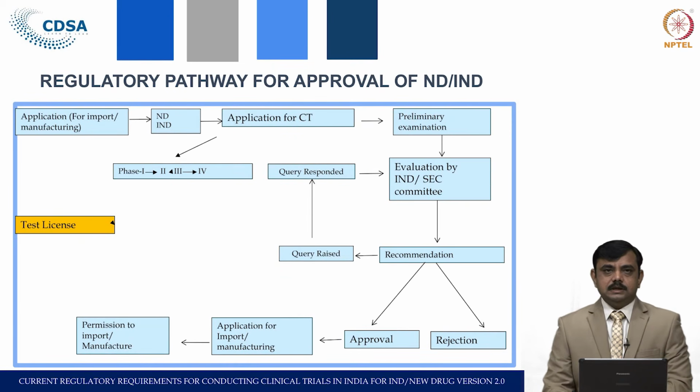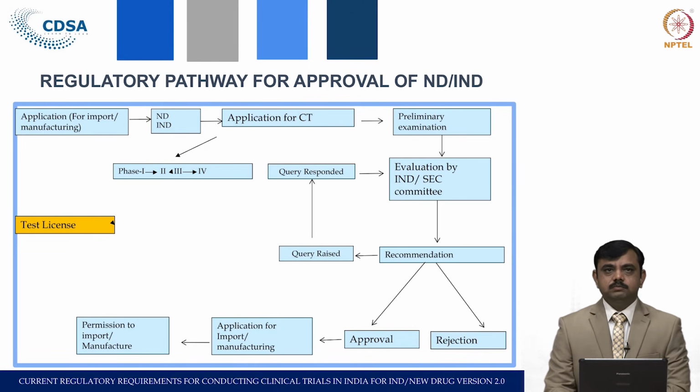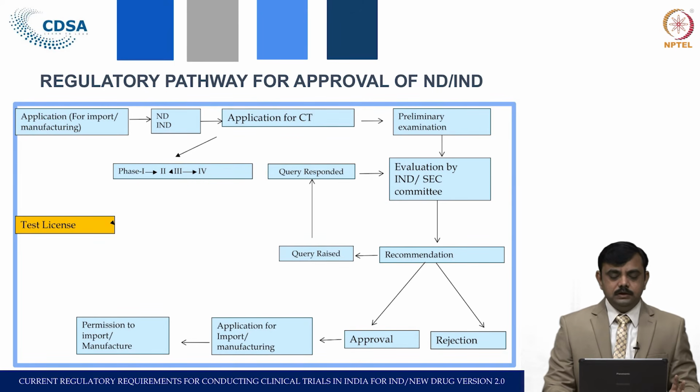So, you can see the slide wherein the diagram has been given for the regulatory pathway for approval of new drug or the IND. This is actually the procedure that the applicant and the regulators have to follow. The application is for import or manufacture. So, there can be two types of application. The drug can be made available in India by import or by manufacturing, and the drug can be a new drug or an investigational new drug. For both of these, the application has to be submitted.